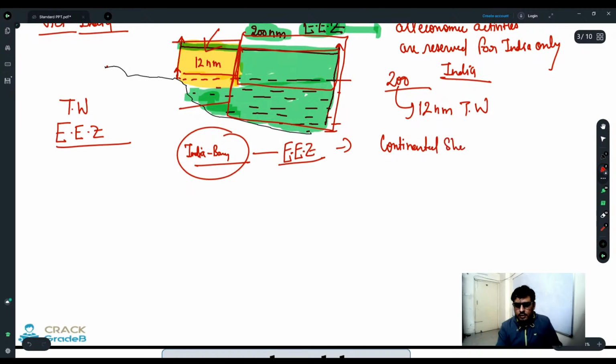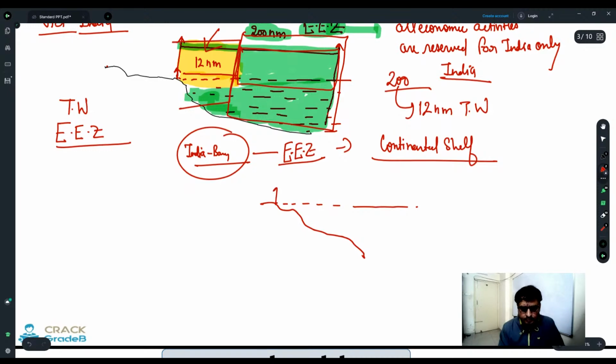Continental shelf. Continental shelf means what? Suppose that this is your land and here the sea starts. And you know that lands are made of different tectonic plates. So suppose that your plate is broken here and a new plate is there, right?